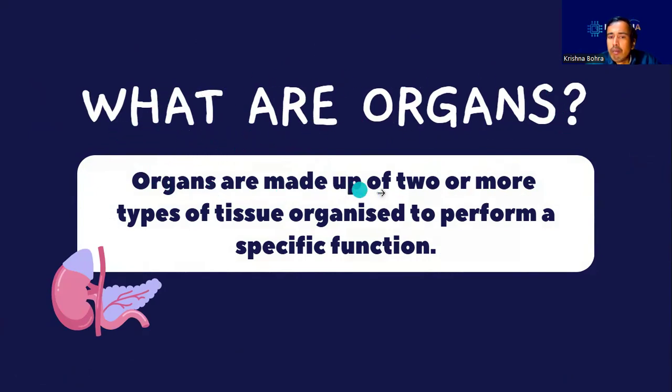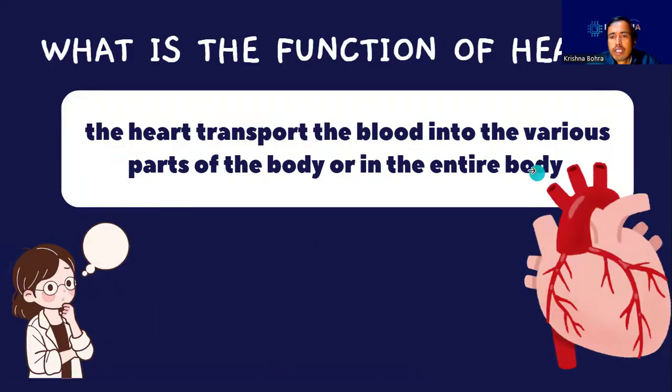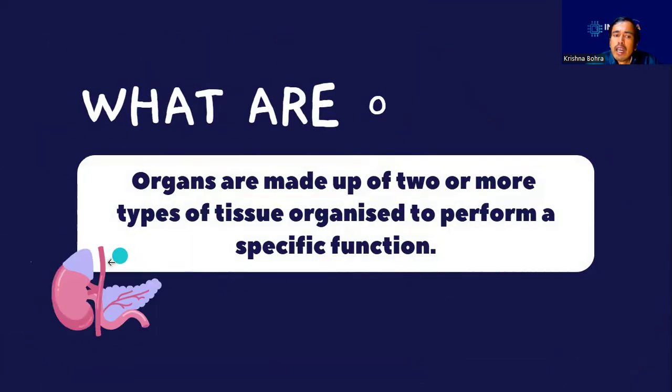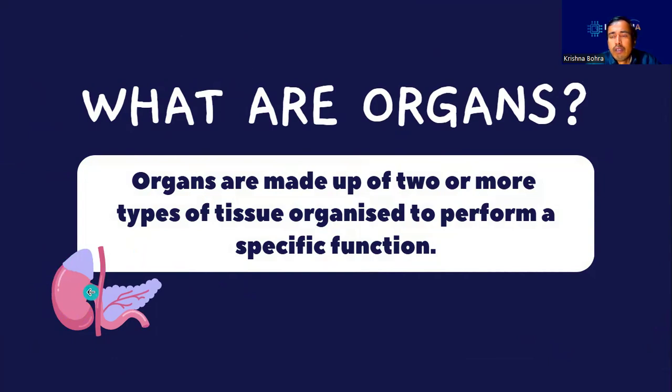Now, what we can say about the organ? Organs are made up of two or more types of tissue organized to perform a specific function. Now, let's consider again the example of the heart. You said that the heart is necessary for pumping, or blood transportation. So we can say that the muscle of this particular heart must have the ability to contract and relax rhythmically so that it can pump.